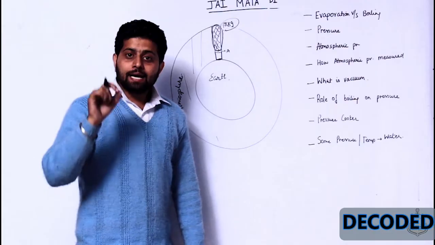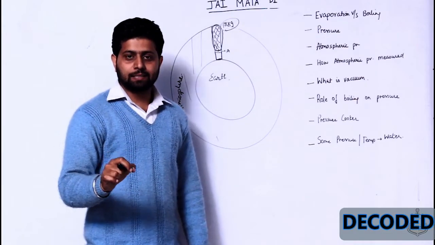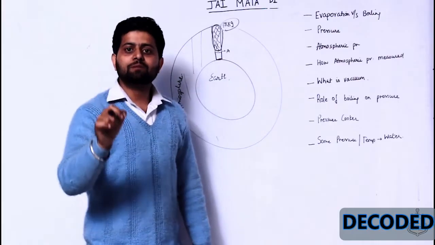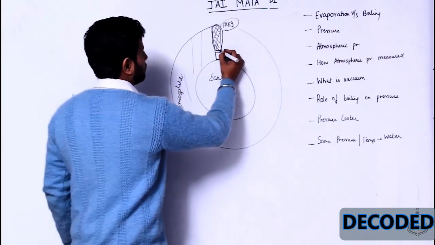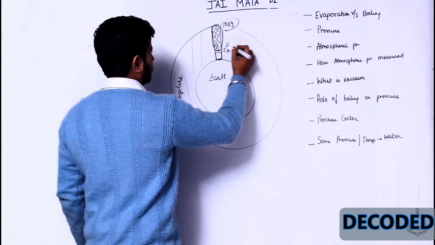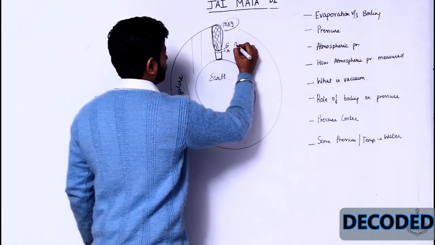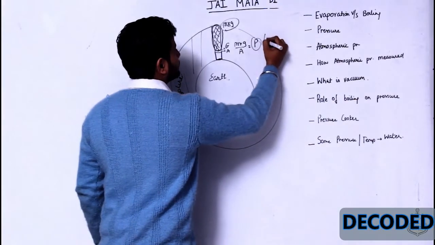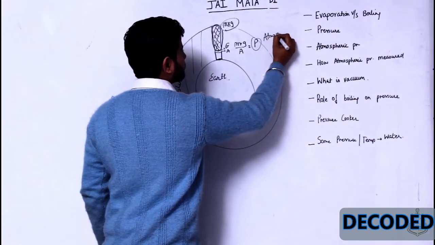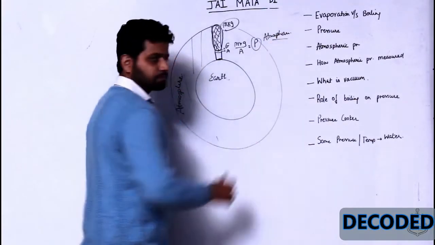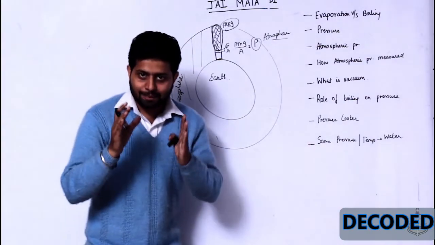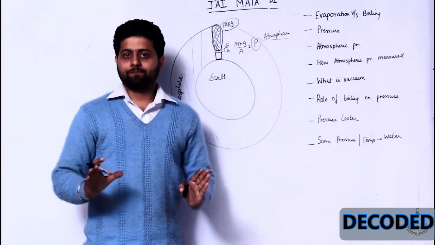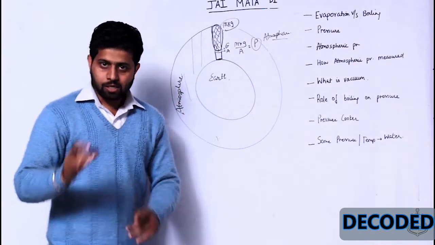Okay, guys, and this pressure that is exerted by atmospheric air on us is called atmospheric pressure. That is, force F acting over here, which is mg, upon area. This is pressure and this is atmospheric pressure. Okay, guys? So what is atmospheric pressure? Pressure exerted by the atmosphere. That's the first thing. Clear?